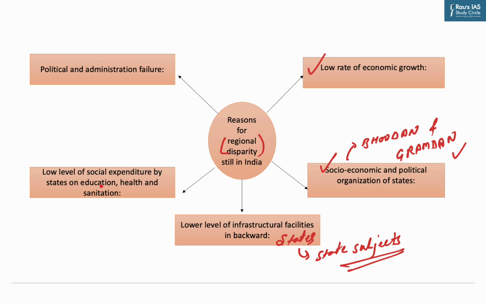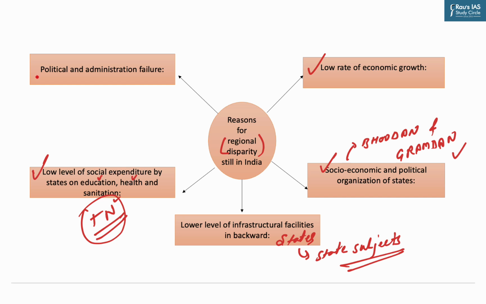A major reason for regional disparity is the low level of social expenditure by states on education, health, and sanitation. These subjects are core for human resource development. The states which have invested heavily on these subjects fall under the developed and advanced states. For example, Tamil Nadu, where healthcare service in primary health centers is a benchmark for other states.